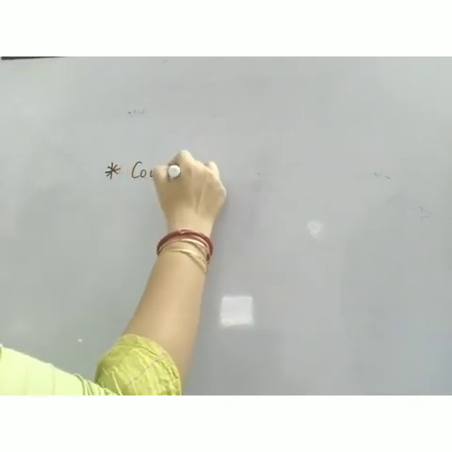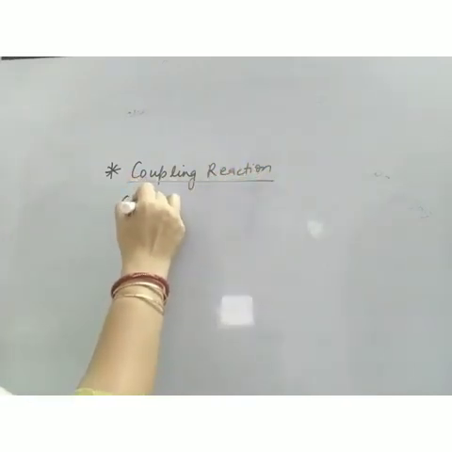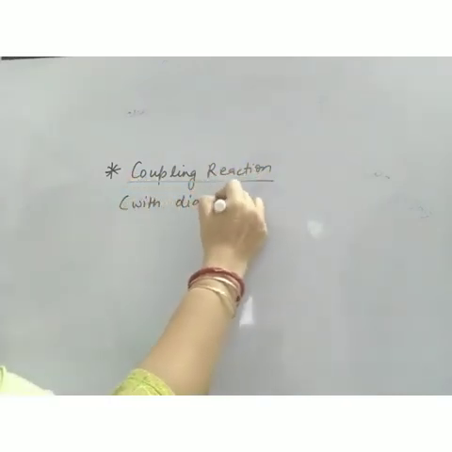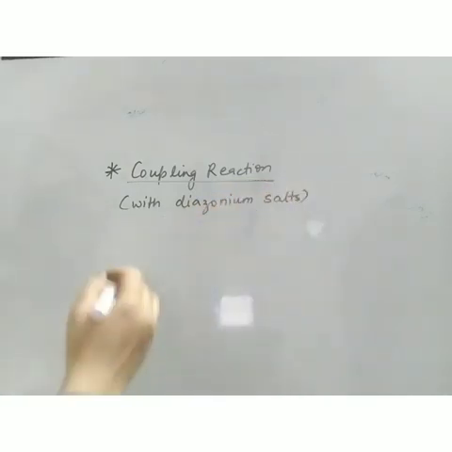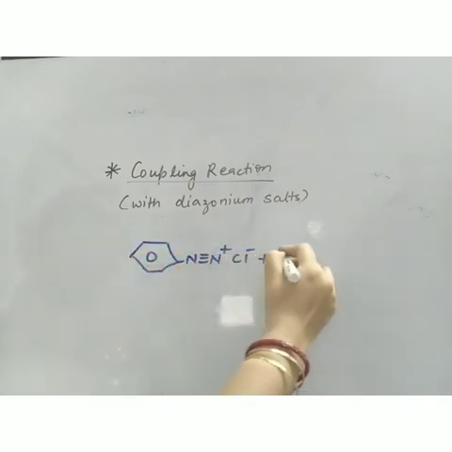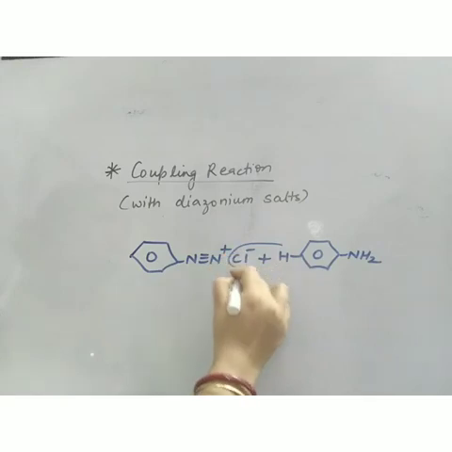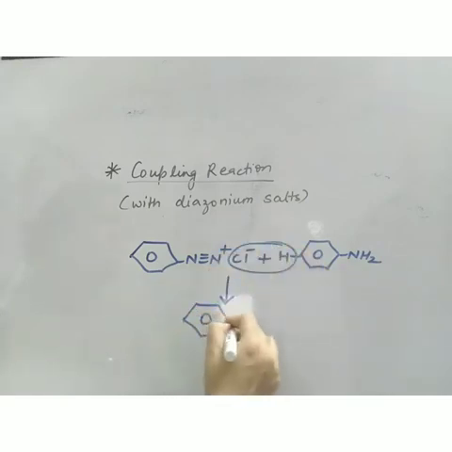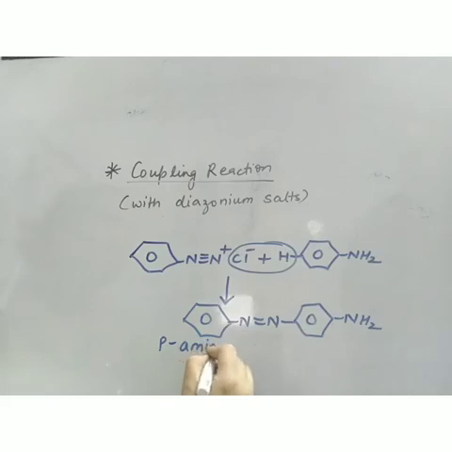Now the last reaction of amines is coupling reaction. Coupling reaction means with diazonium salts. Okay, we have learned diazonium salts. Now this is my diazonium salt. Now aniline will react with diazonium salt like this. Okay, now this is known as para-aminoazobenzene.